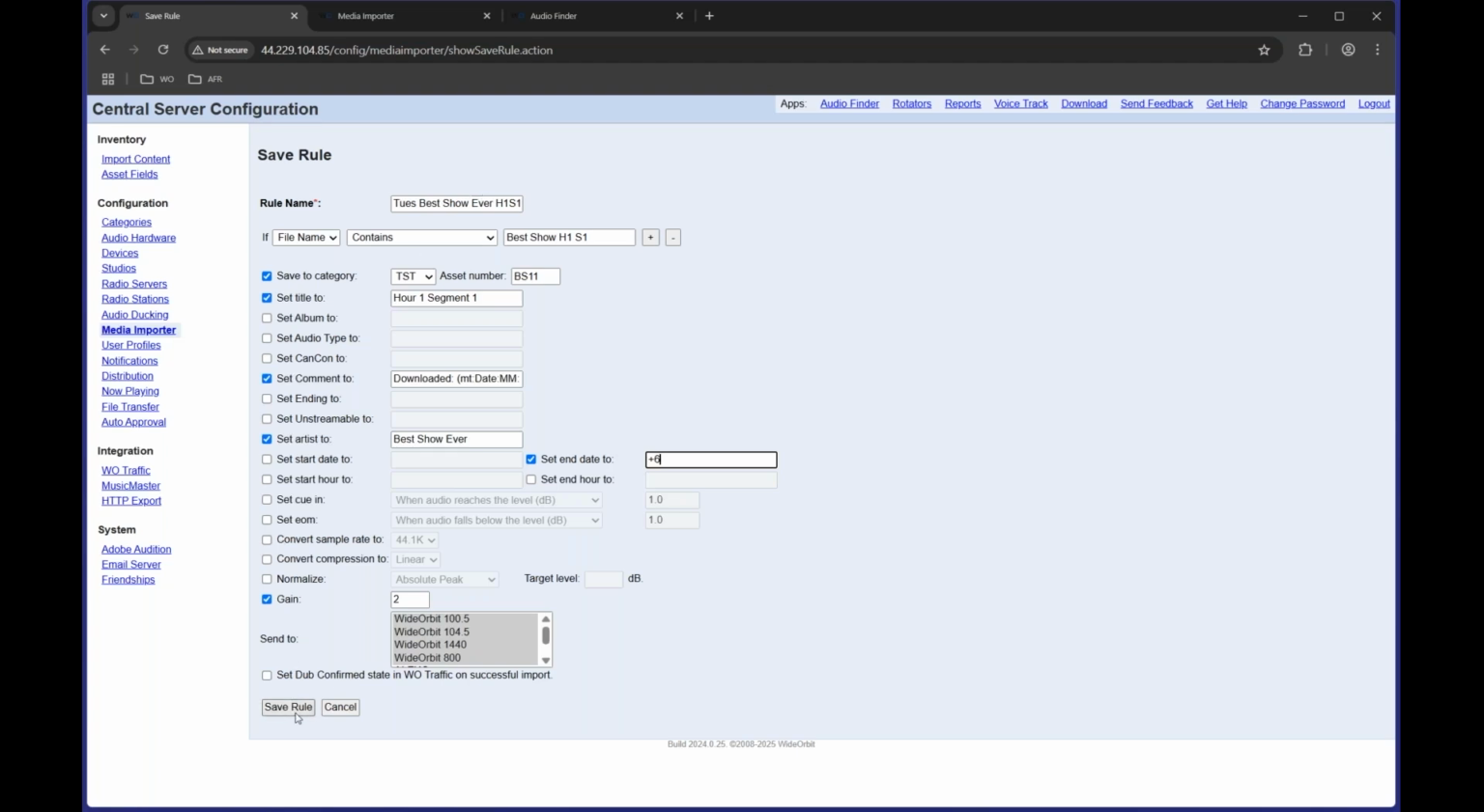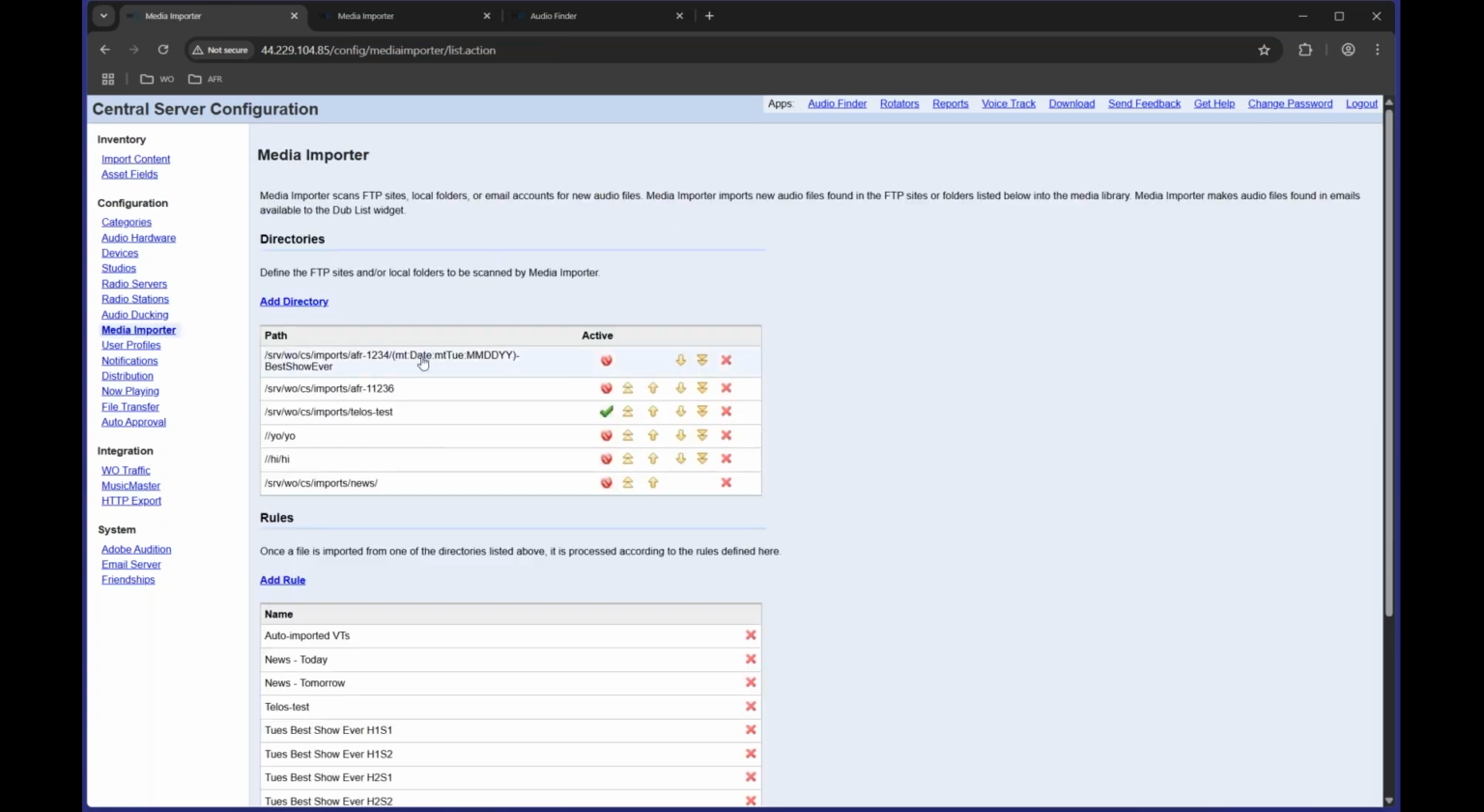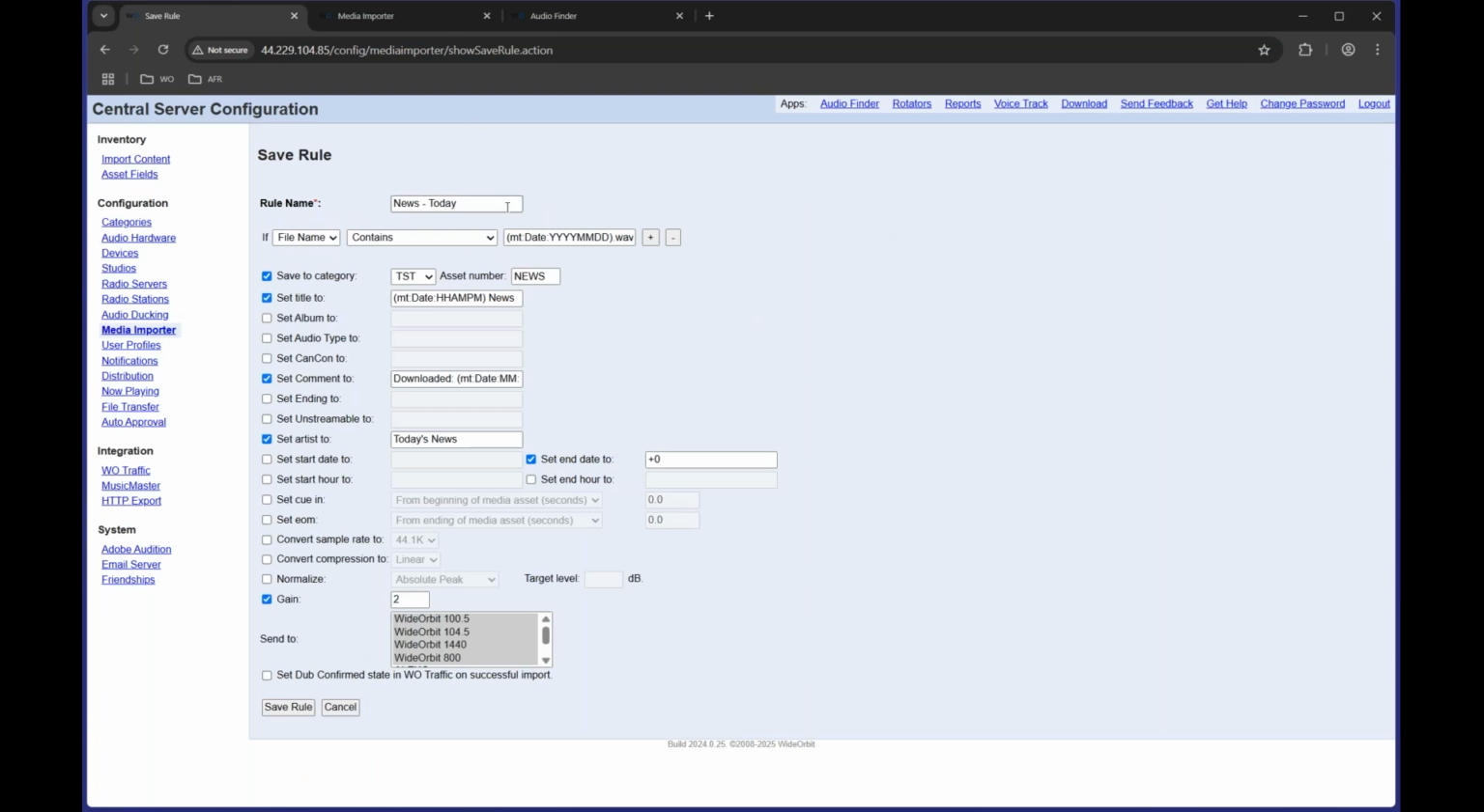Okay, so again, just some wonderful options both in the content and within our download path to be able to do that. Another example is I've got a rule down here for downloading today's news. And so if the file name contains today's date, then it will follow these ingestion rules. And again, the title will be set to the hour and whether it was AM or PM, so that we know that it was the morning or afternoon news, for example. We've got the downloaded date. The artist is set to Today's News, and it's only valid to play today.